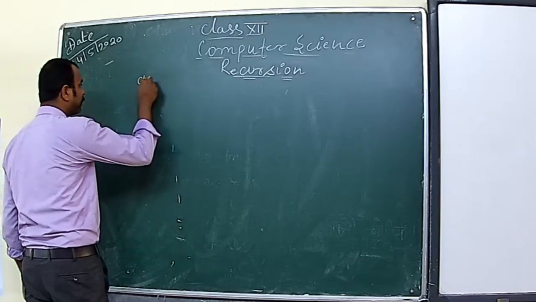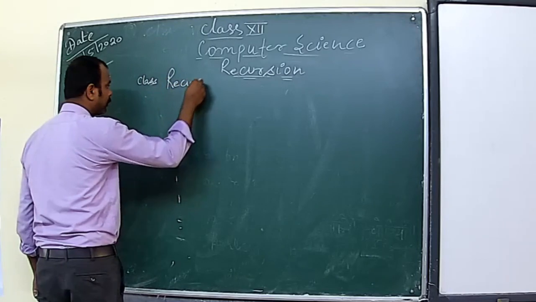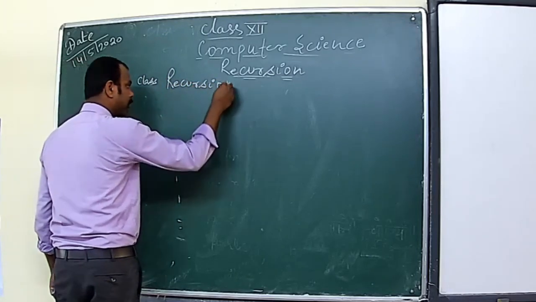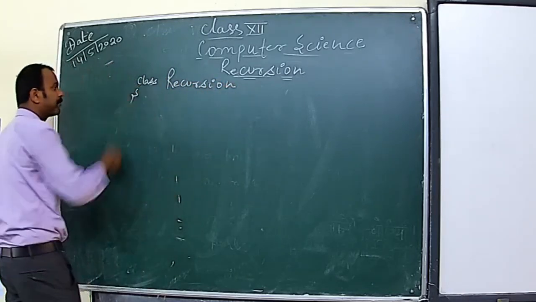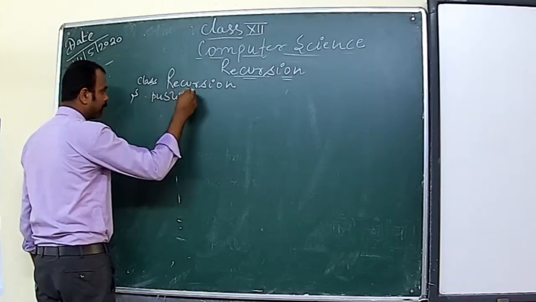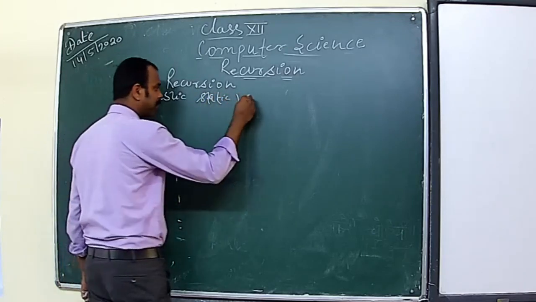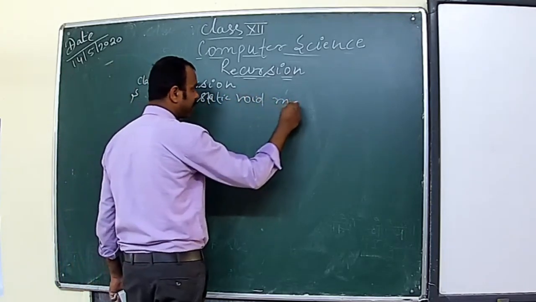In here, right? Class recursion, then public static void main.